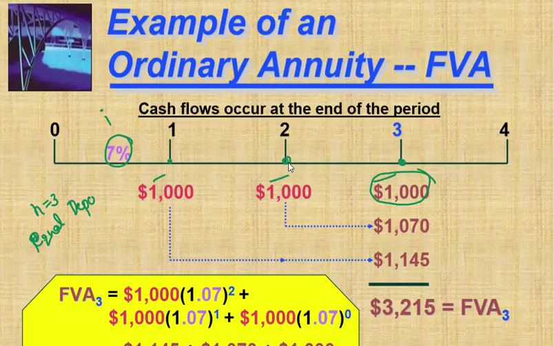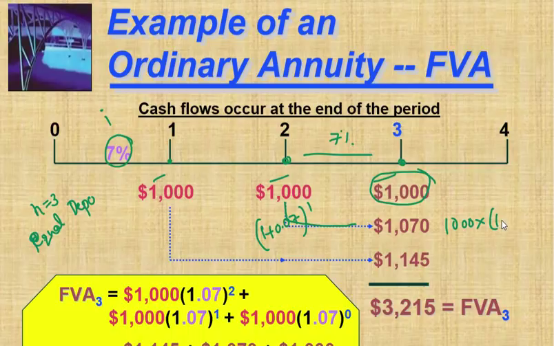Okay, whatever you invested in the second year you will get 1 year interest, because this is the 1 year period. 7% interest, we can simply say (1 + 0.07) to the power 1. So 1,000 into 1.07, that's it, 1,070.